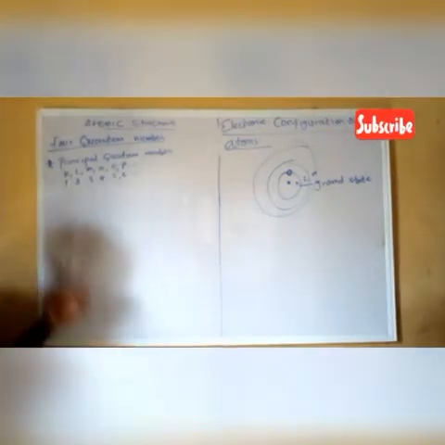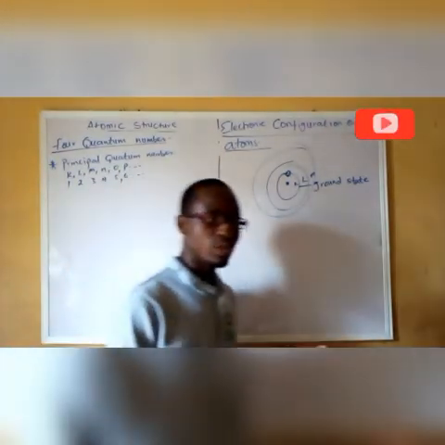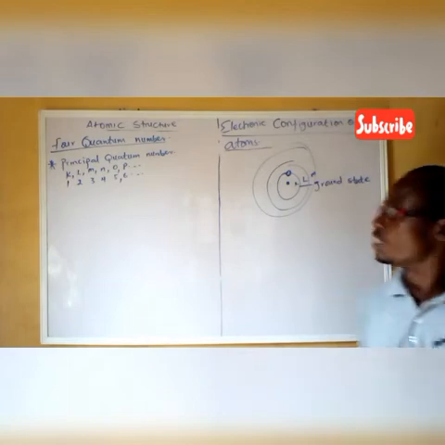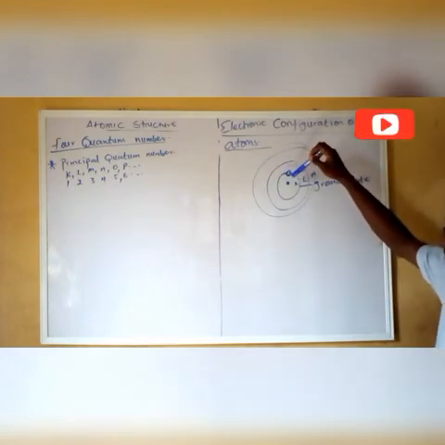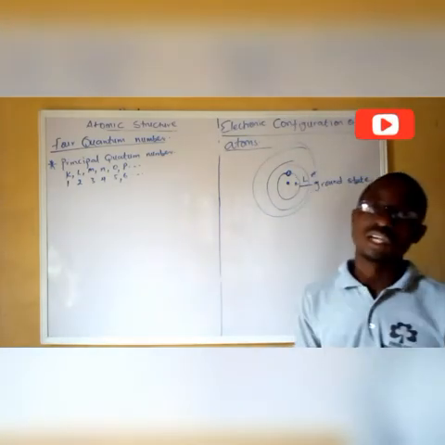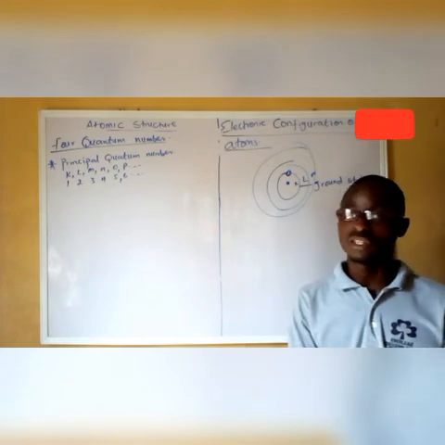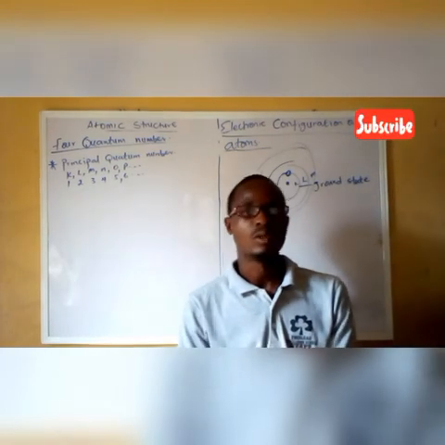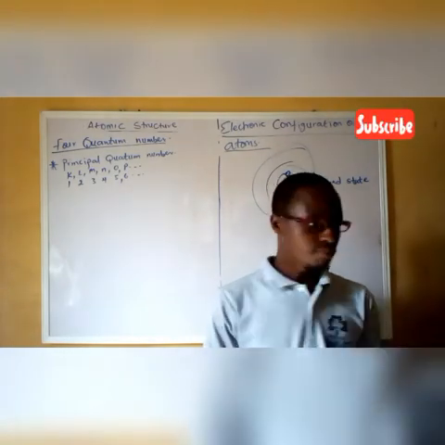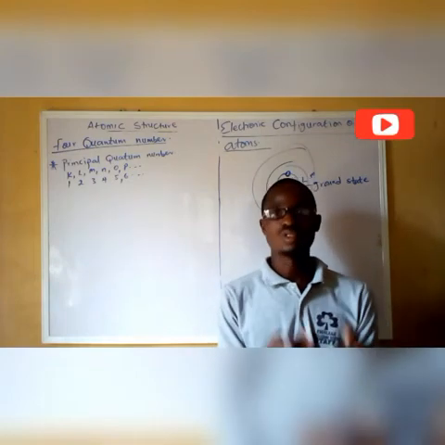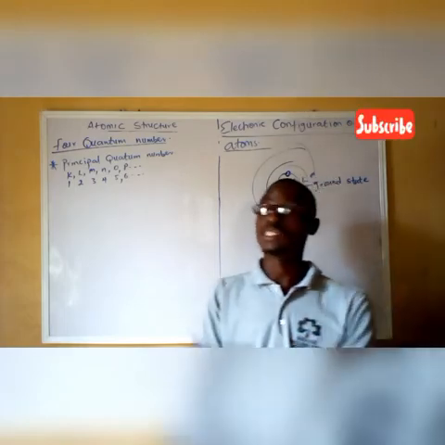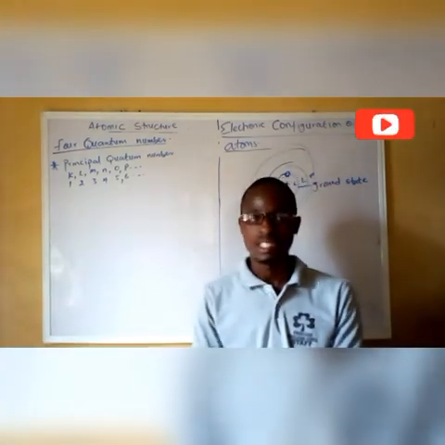Now, these principal quantum numbers are not the only energy levels present. They have sub-levels, meaning that if an electron is occupying a particular energy level, it is occupying a sub-level in it. In the sub-levels, you have orbitals. Let me take it to a normal life scenario. You can stay in a house, but where we use sit is in a chair.